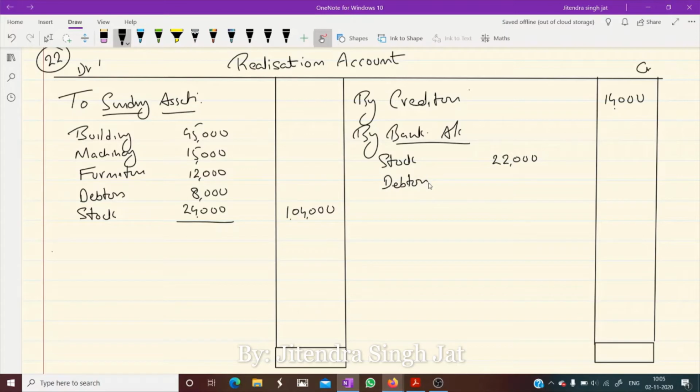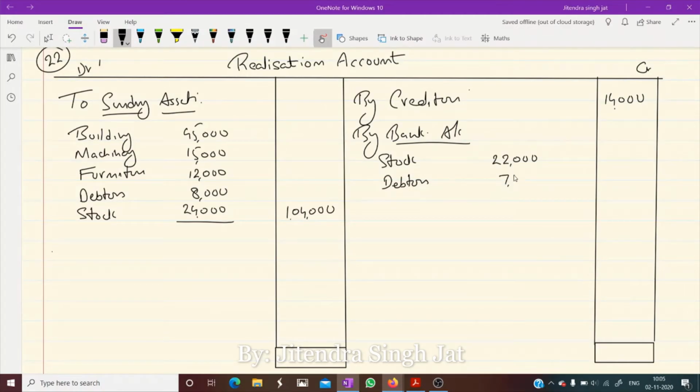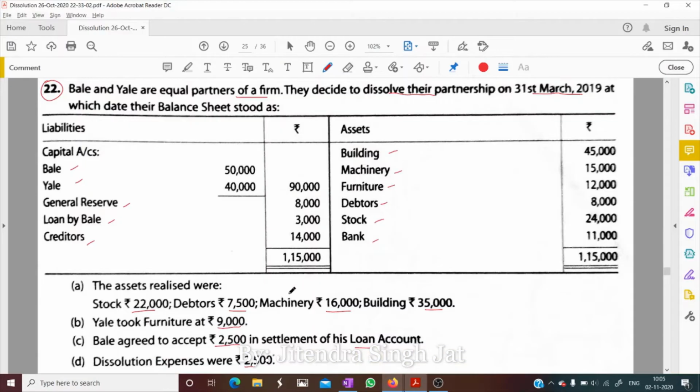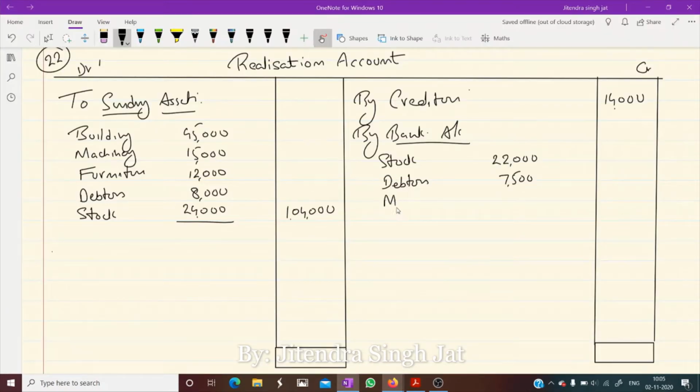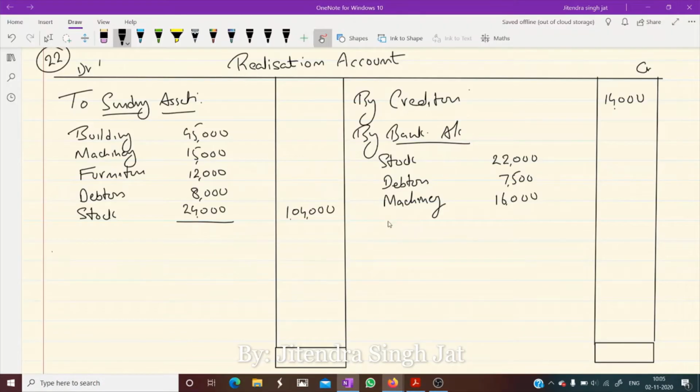From debtors, how much is received? 7,500. From machinery 16 and building 35,000.